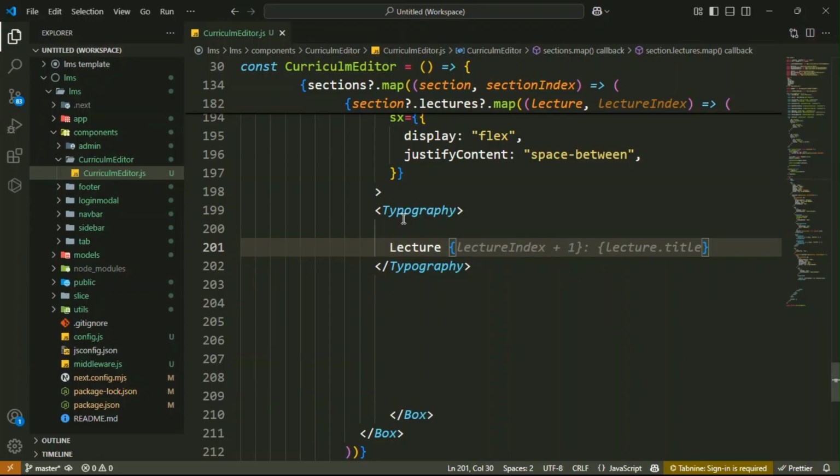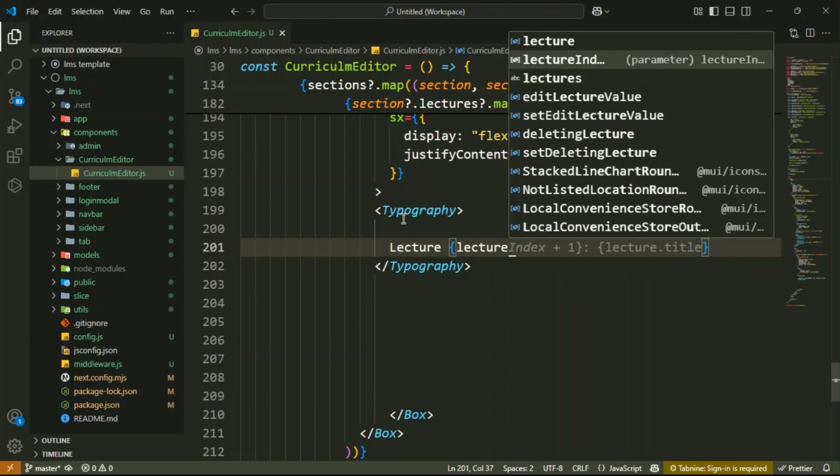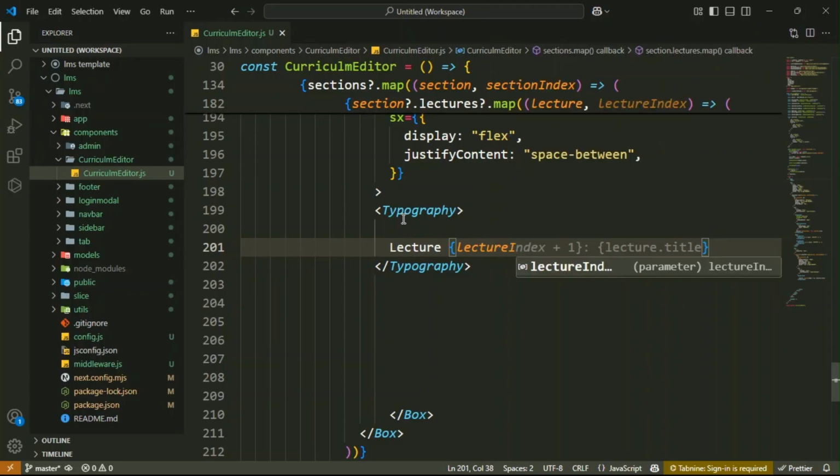Then inside it you have to write the lecture index plus one. Got it?